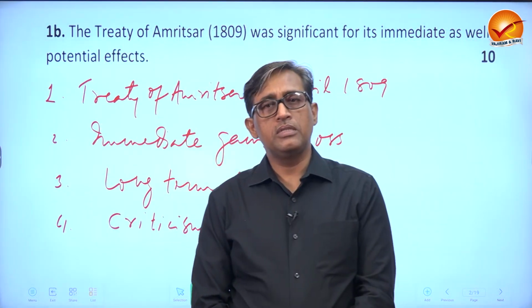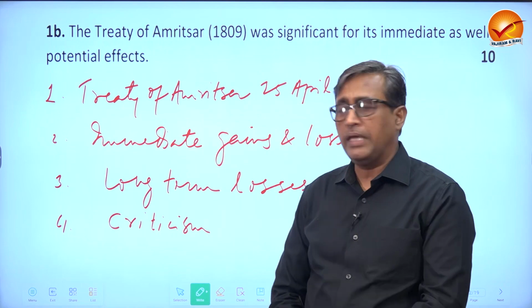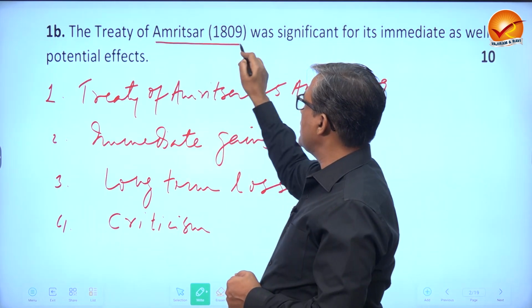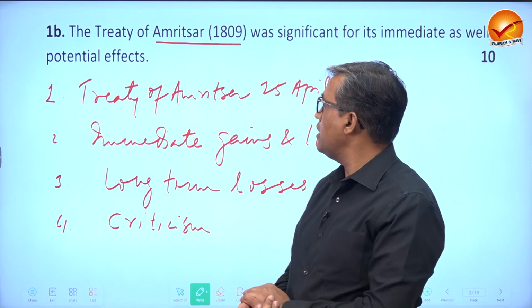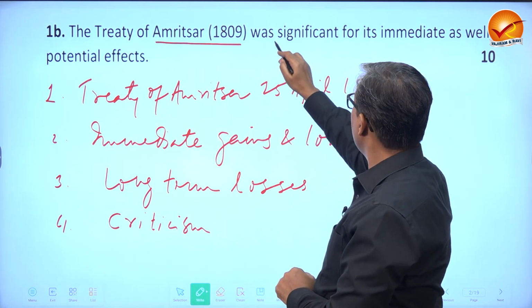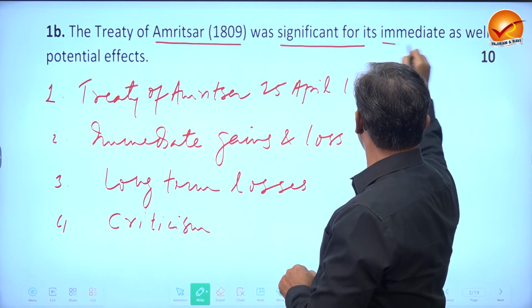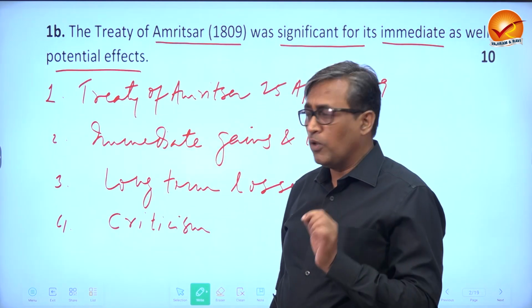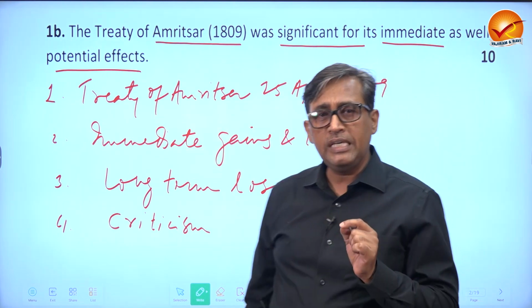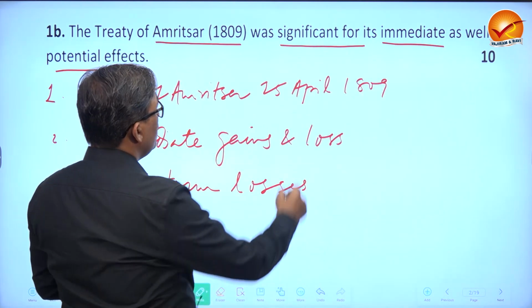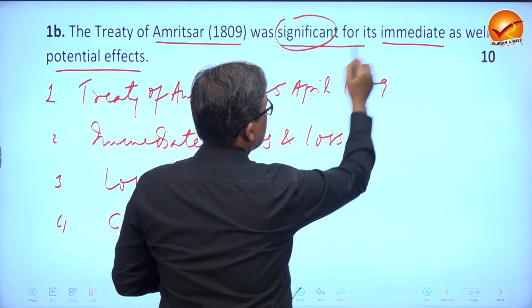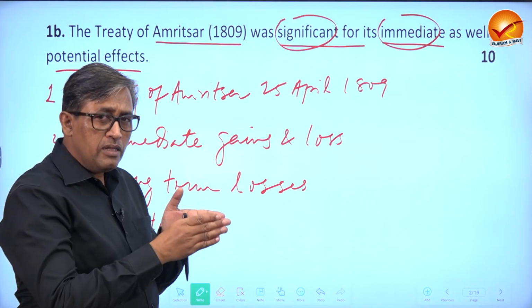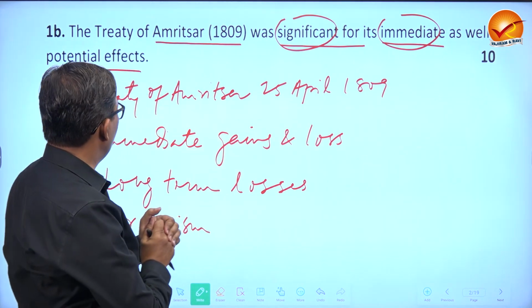Now we are going to discuss question number 1B. And as you can see, the Treaty of Amritsar, a very important treaty in modern Indian history in 1809, was significant for its immediate as well as potential effects. So focus on some of the key words. What is the significance of this treaty exactly after 1809 and in the long term? This is the demand of the question.